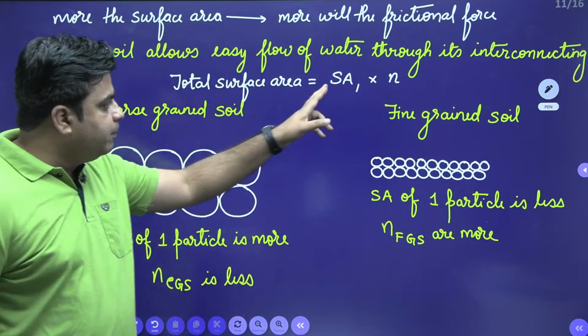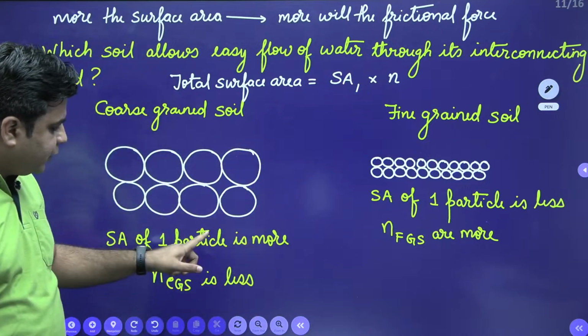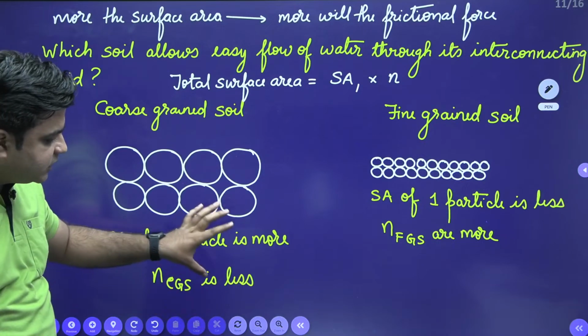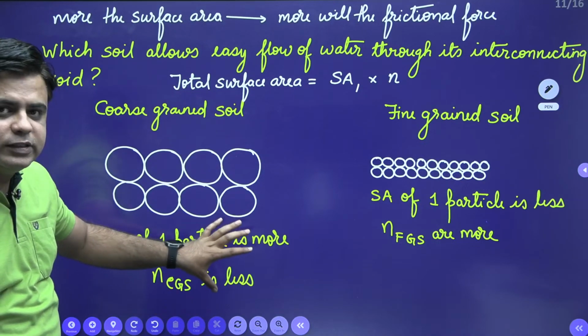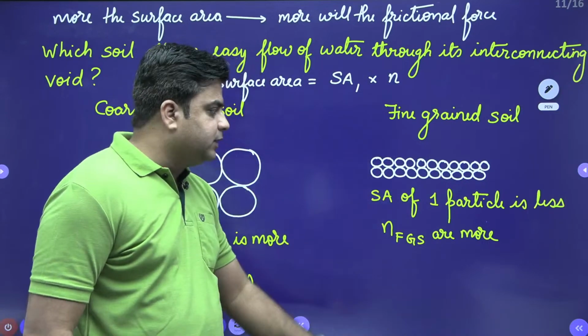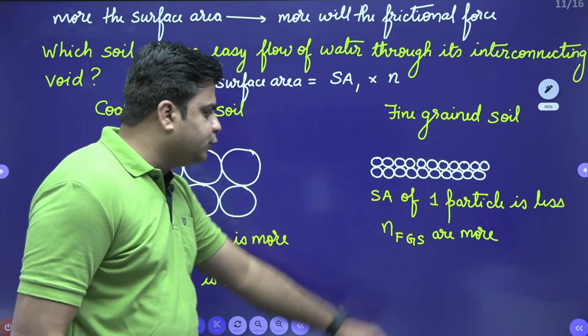When you multiply these two quantities, the total surface area for coarse grained soil comes out to be less than the total surface area of fine grained soil.